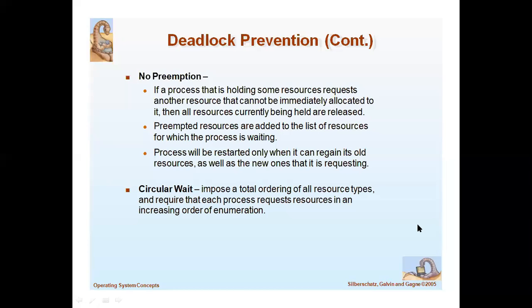There are four conditions: mutual exclusion, no preemption, hold and wait, circular wait. If at least one condition is made false, the deadlock situation will not occur. Is it clear? This is the concept of deadlock prevention.